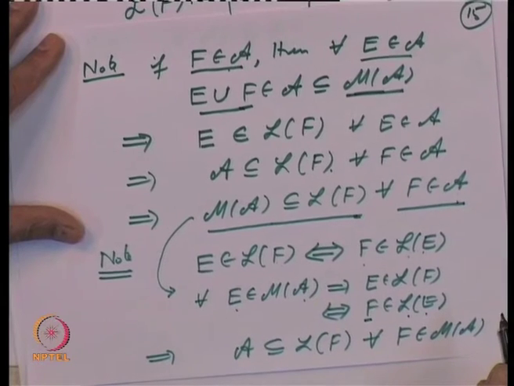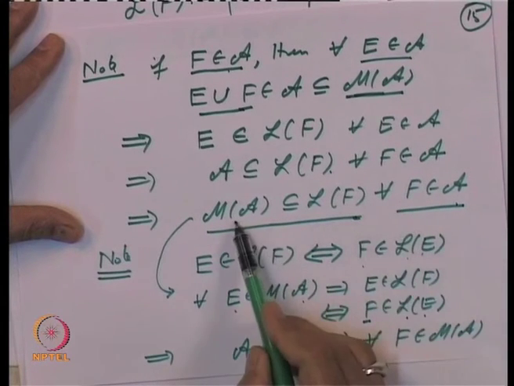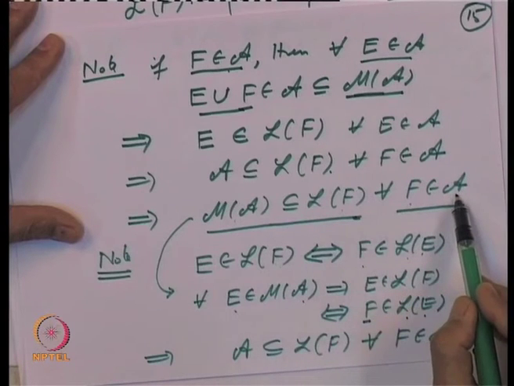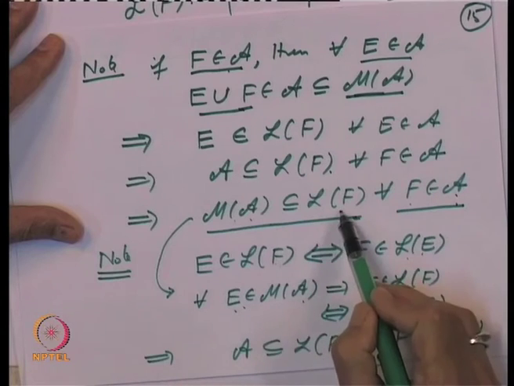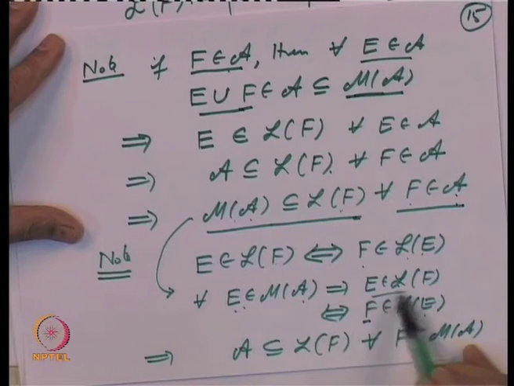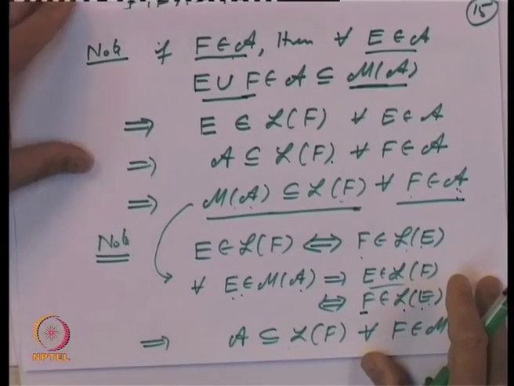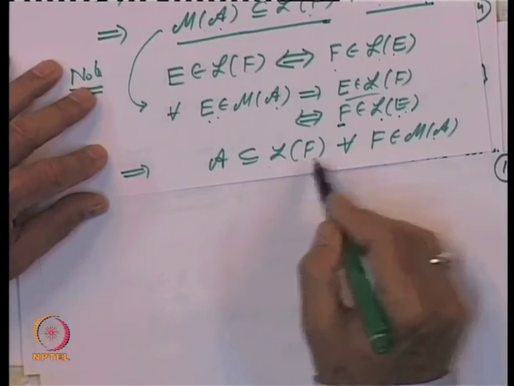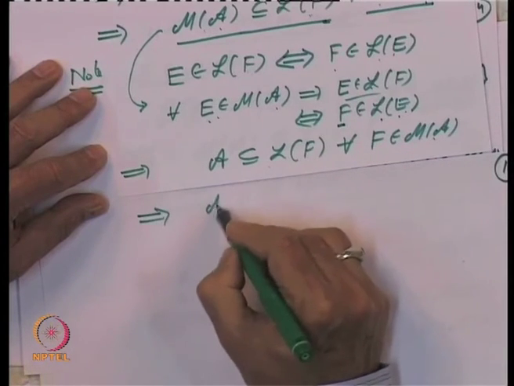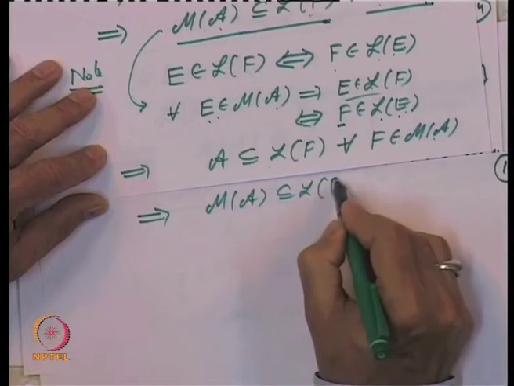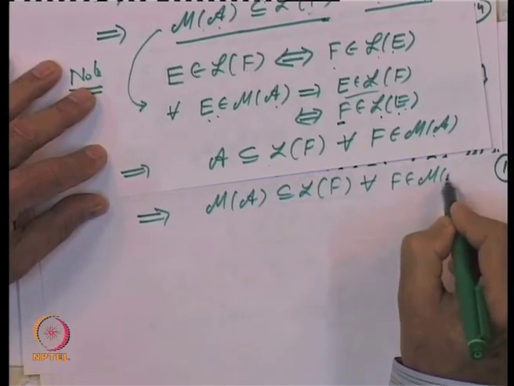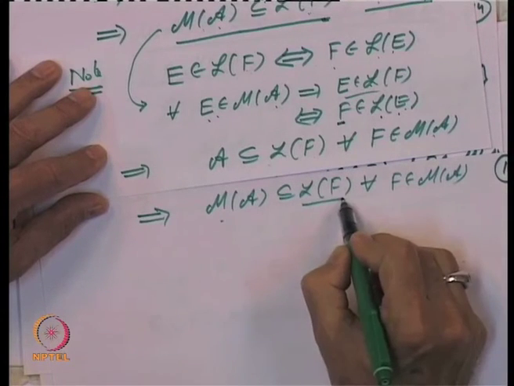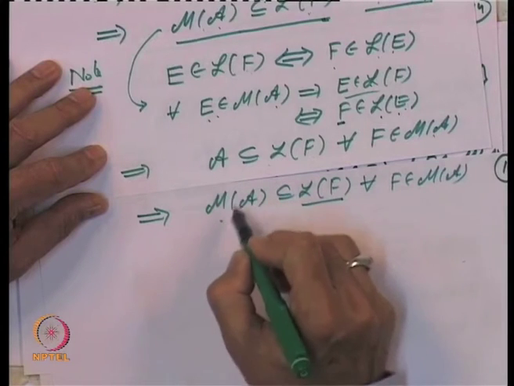See how nicely we have turned the tables. Earlier we had M of A is inside L of f for every f in A. So, every element E there is an element in L of f, but E belongs to L of f means f belongs to L of E. Now, f is in A, that means A is in L of E for every E belonging to M of A. And that implies that M of A is inside L of E for every E belonging to M of A, because L of E is a monotone class, it includes the algebra A. So, it must include the smallest one.